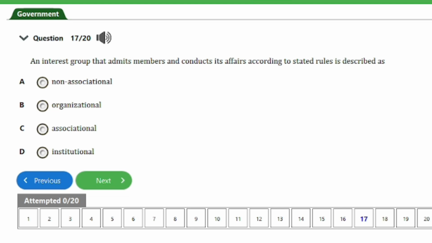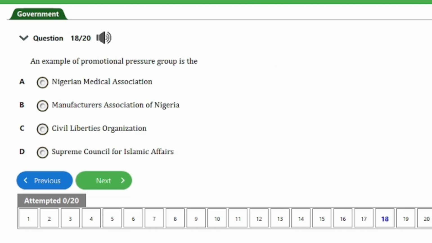We have here question number 18. It says, an example of promotional pressure group is the A. Nigerian Medical Association, B. Manufacturers Association of Nigeria, C. Civil Liberties Organization, D. Supreme Council for Islamic Affairs. So guys, the answer to this question is option B. That's Manufacturers Association of Nigeria, and that is it for this question. So let's head on to the next one, guys.